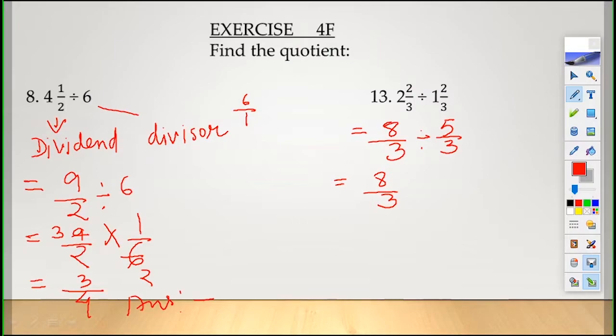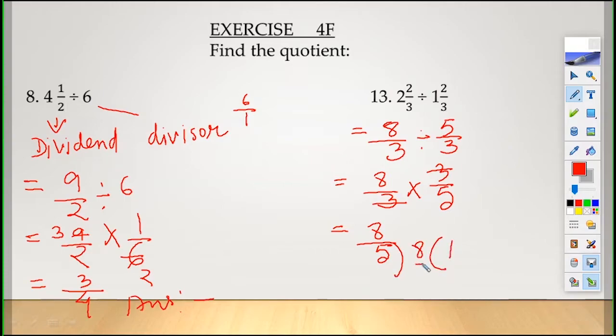For the next one, the division sign is removed and I am writing the multiplication sign. Now the reciprocal of 5 by 3. Why reciprocal? Because I have taken away the division sign. 3 by 5, it becomes just the opposite when you write the multiplication sum. Now children, you can strike off 3 and 3. Here the answer is 8 by 5 left.